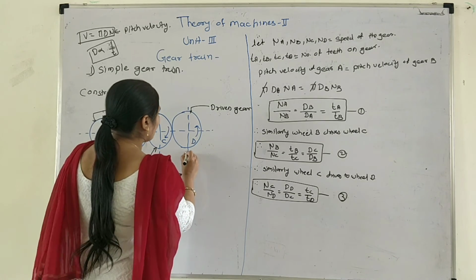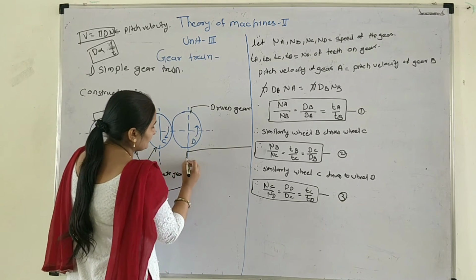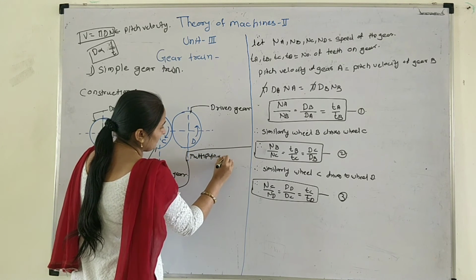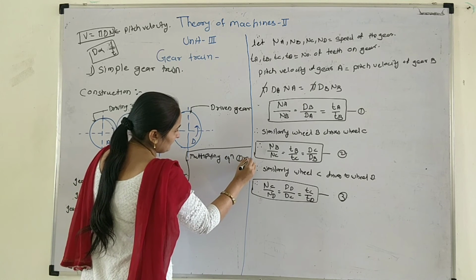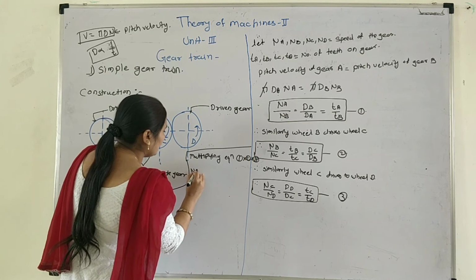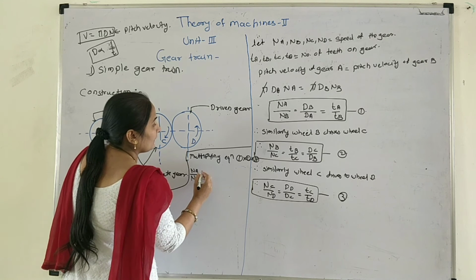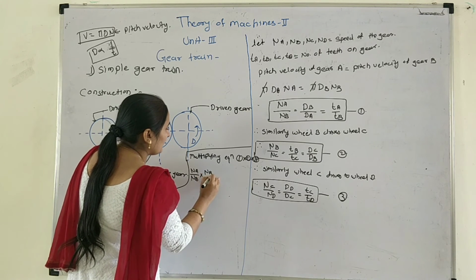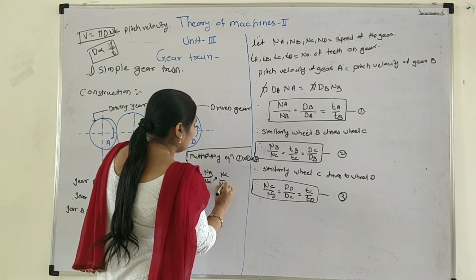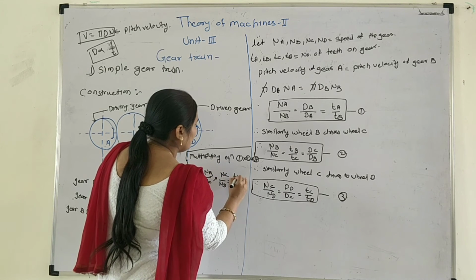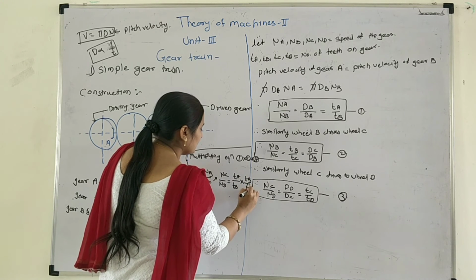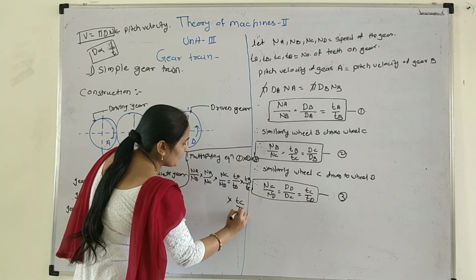Then multiplying the equations, equation 1 multiplied by 2 multiplied by 3. Equation 1 is NA upon NB, multiplied by NB upon NC, multiplied by NC upon ND, is equal to TA upon TB multiplied by TB upon TC multiplied by TC upon TD.